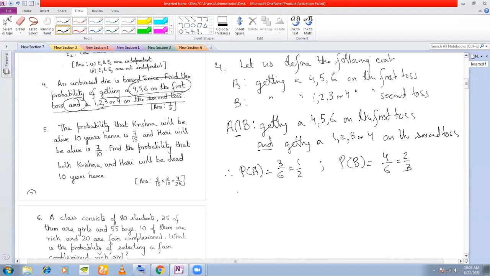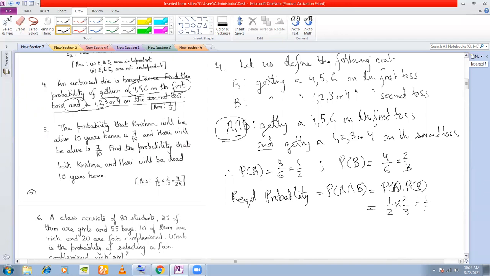So what is the required probability? We need to calculate the probability of this event, A intersection B. Required probability is equal to P(A intersection B). And A and B are independent events, right? Because the first tossing does not depend on the second tossing. So that must be equal to the product of the individual probabilities, which is half into 2/3, which is equal to 1/3. And that's your answer. Clear? Yes, sir.